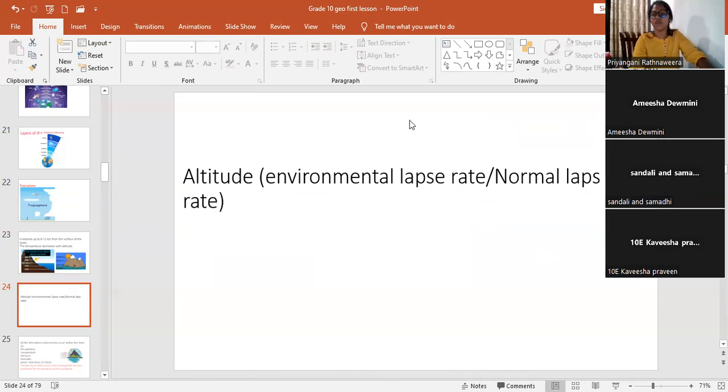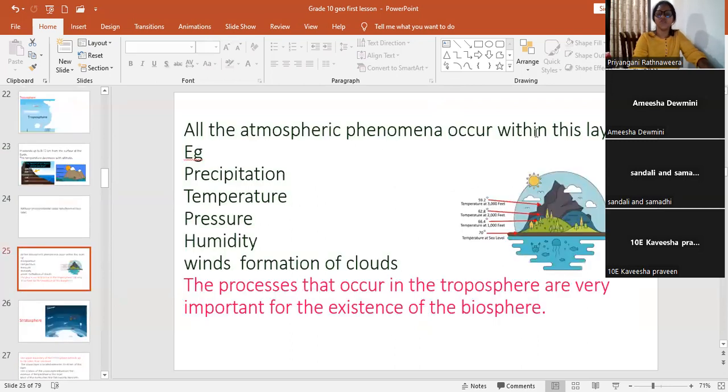The temperature decreases by 0.64 for every 100 meters. All the atmospheric phenomena occur within this layer: wind, formation of clouds, humidity, pressure, temperature, precipitation. The processes that occur in the troposphere are very important for the existence of the biosphere.